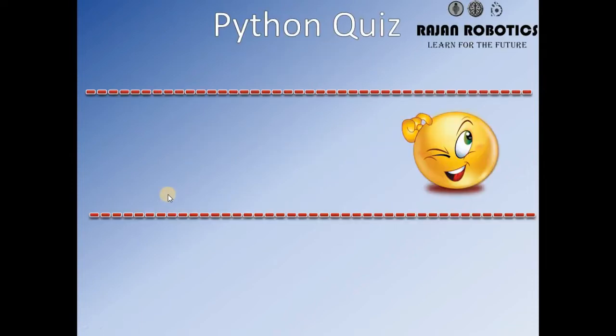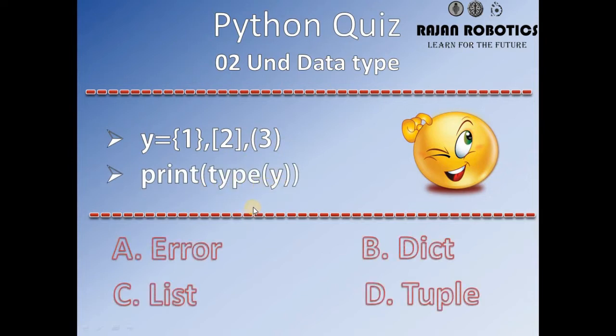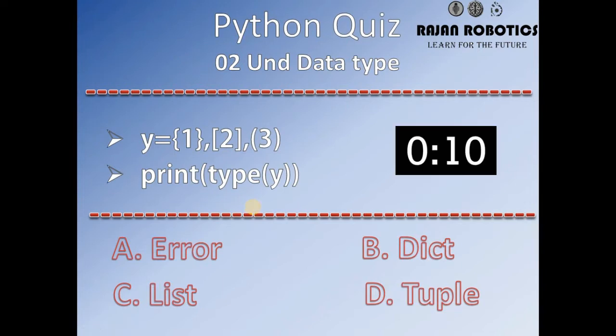So in today's quiz, we are going to understand the data types of Python. Okay, so y is equal to 1, 2 and 3. Here 1 is inside the flower braces, 2 in the square braces, 3 in the circular braces. Print type of y. The options are error, dictionary, list and tuple. Your time starts now.